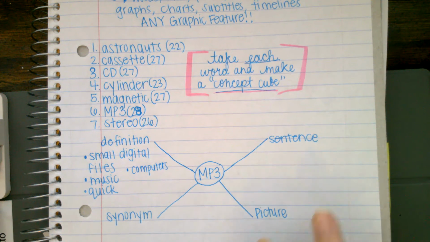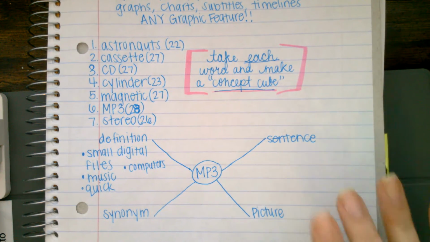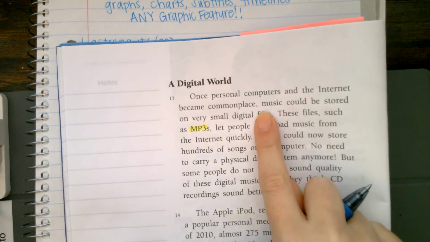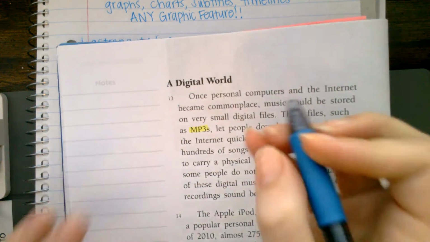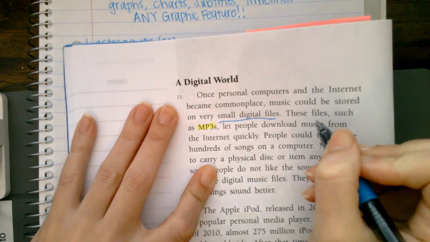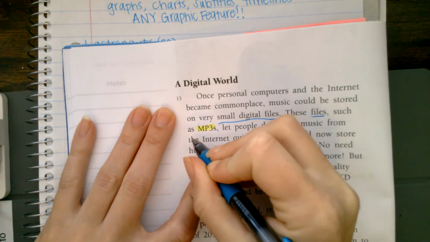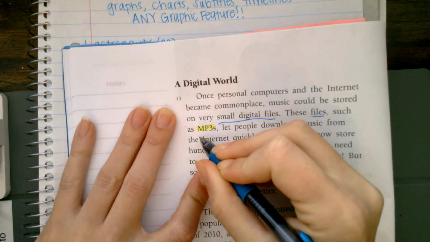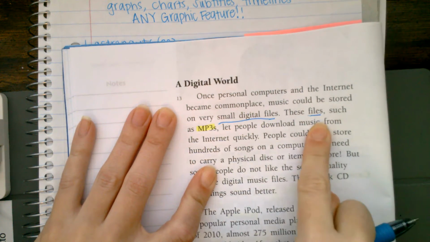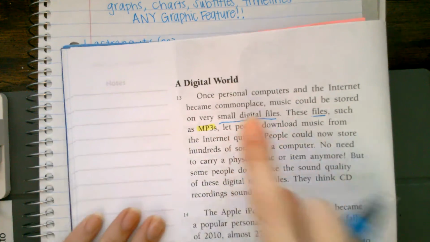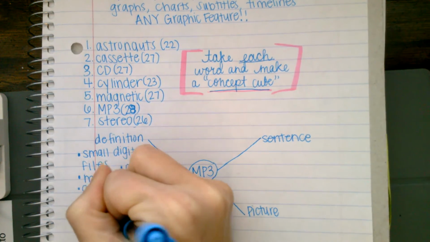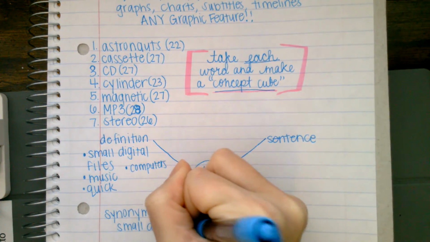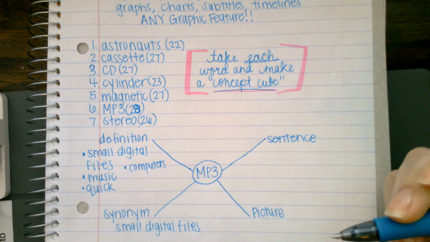So for a synonym for MP3, I looked in my text and noticed that it says music could be stored on very small digital files. And then it says these files, such as MP3s. So small digital files would be a perfect synonym for MP3s because of the way it's worded in the text. So that's what I'm going to use. For my synonym, I'm going to write small digital files. Even though I have it in my definition, it's the perfect synonym.